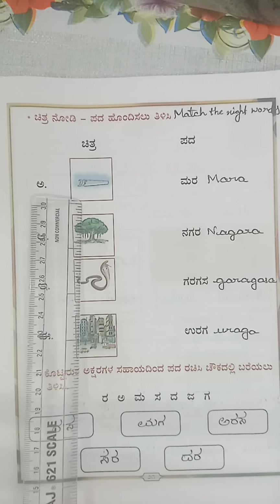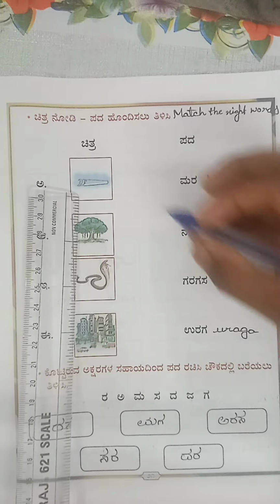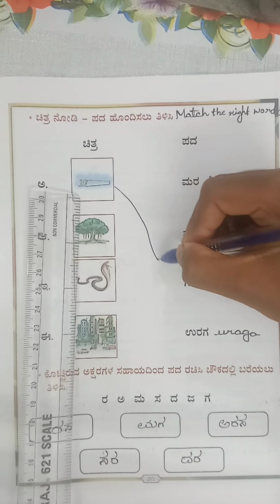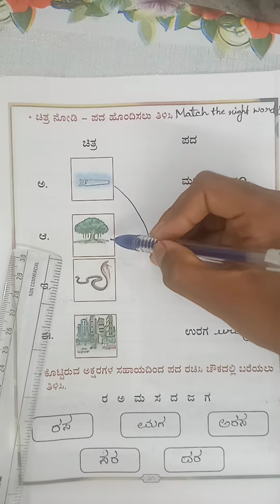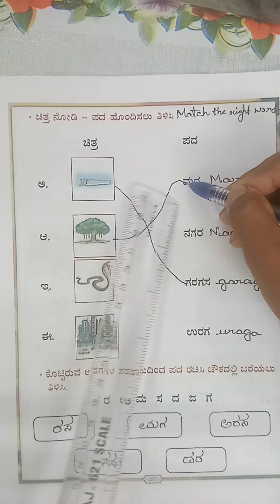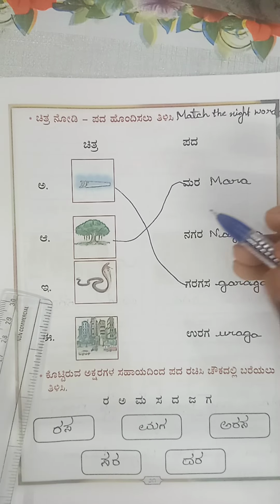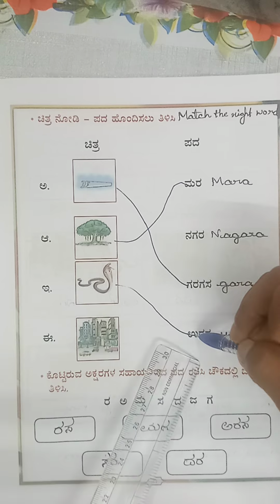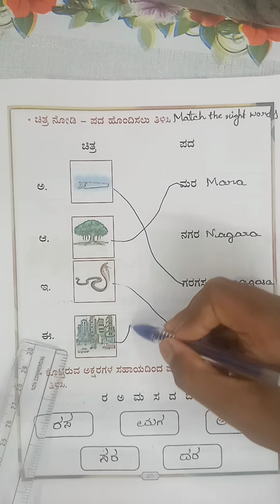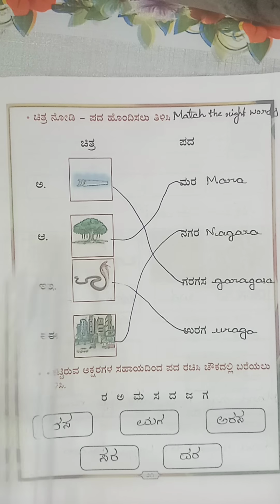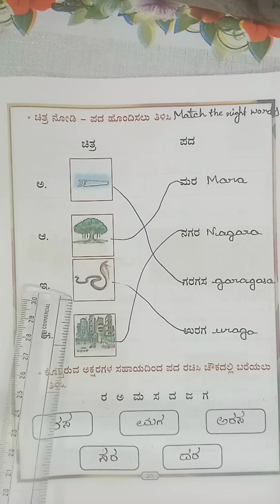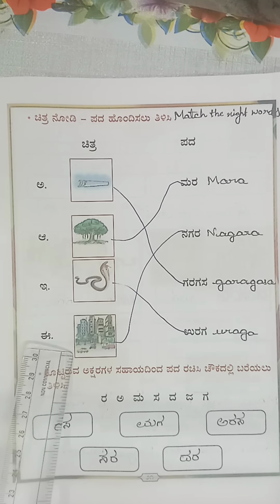So this is the picture where it matches with garagasa. And the second one, mara. Third one, uraga. Fourth one, nagara. This is handsaw, tree and snake, city.